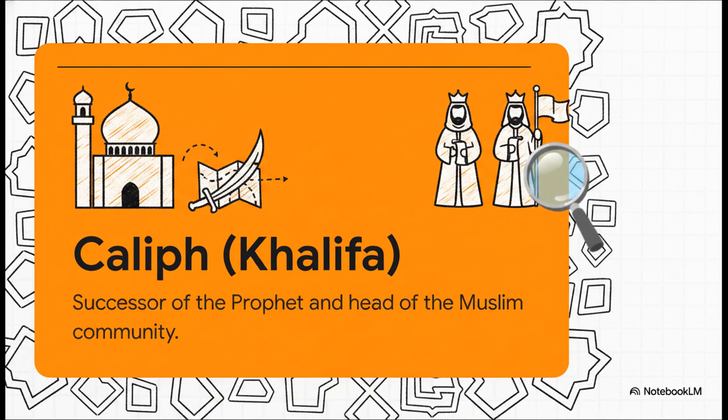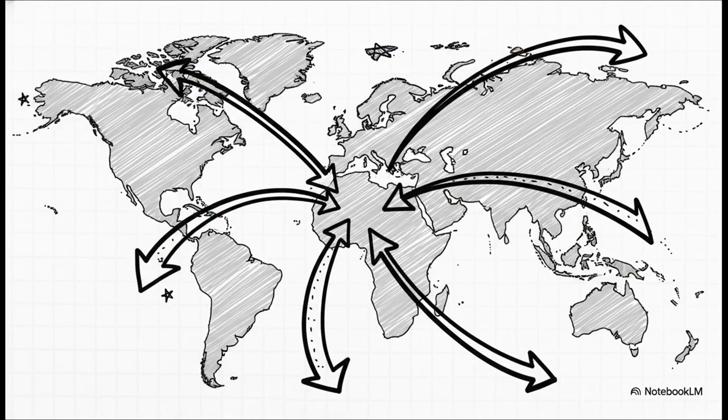They mobilized the Arab tribes into a highly effective, almost unstoppable force. Under the first 4 caliphs, Abu Bakr, Umar, Usman, and Ali, the expansion was, well, it was breathtaking. We're talking about Arab armies sweeping across entire continents. In the span of just 1 century, they conquered massive territories stretching all the way from Spain and North Africa across to Iran and Central Asia. They basically swept away the much older Byzantine and Sasanian political identities, replacing them with this massive, brand-new Islamic empire.